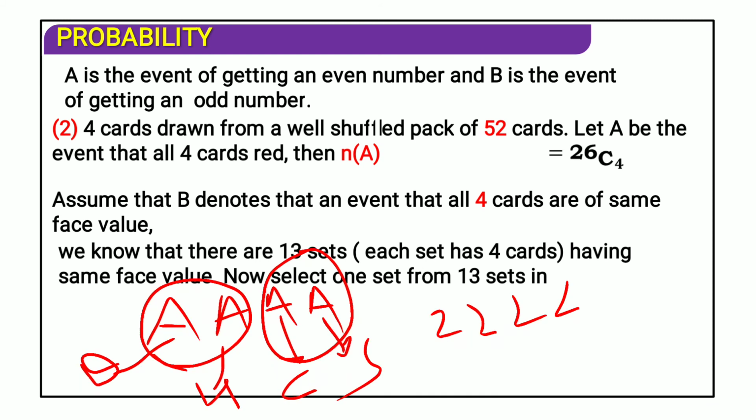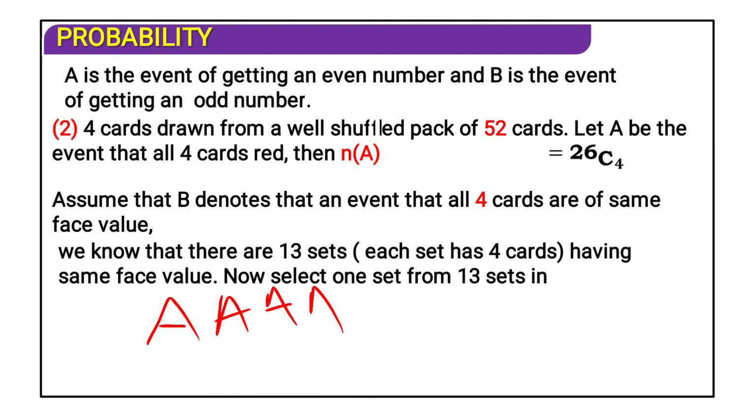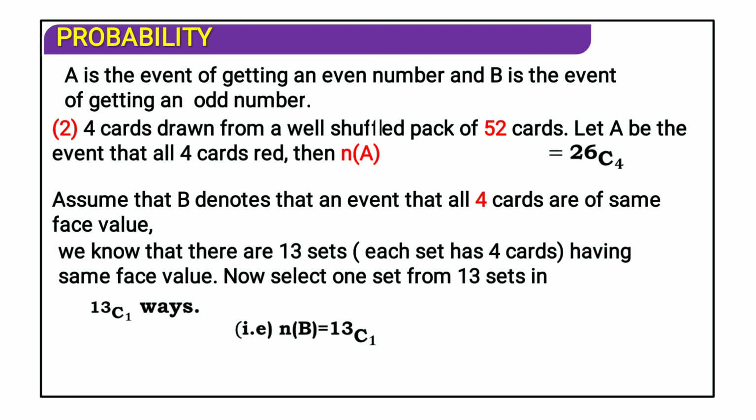So we have 4 different suits for everything like A, 2, 3, 4, 5, 6, 7, 8, 9, 10, J, Q, K. J is jack, Q is queen, and K is king. So the ways are obviously 13C1. That is, n of B equals 13C1.